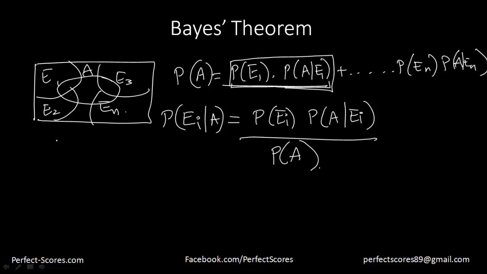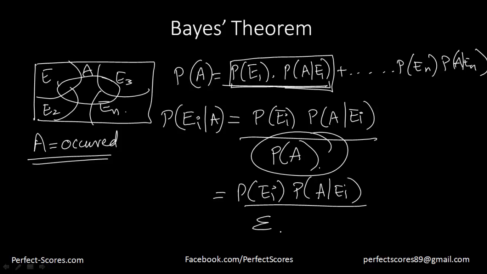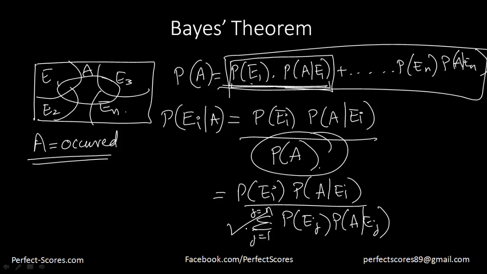Because we've been told that event A has actually occurred. If I say that event A has occurred, what is the probability of event Ei occurring? Then this is going to be our probability. Now this can also be written as probability of Ei into probability of A by Ei, divided by the summation of, j equal to 1 till n, probability of E of j into probability of A by E of j. I'm just writing this whole thing as a summation here.